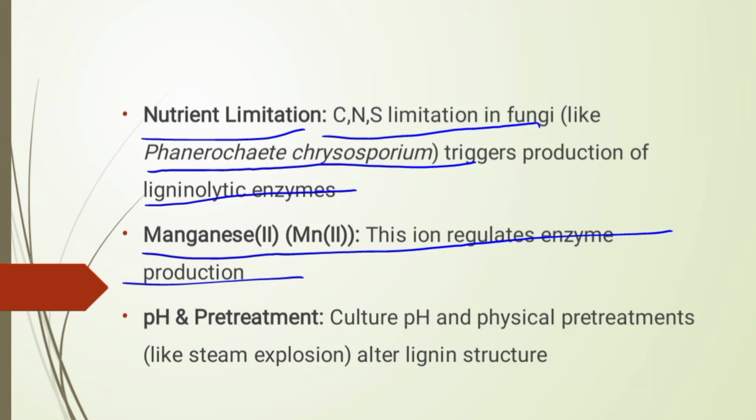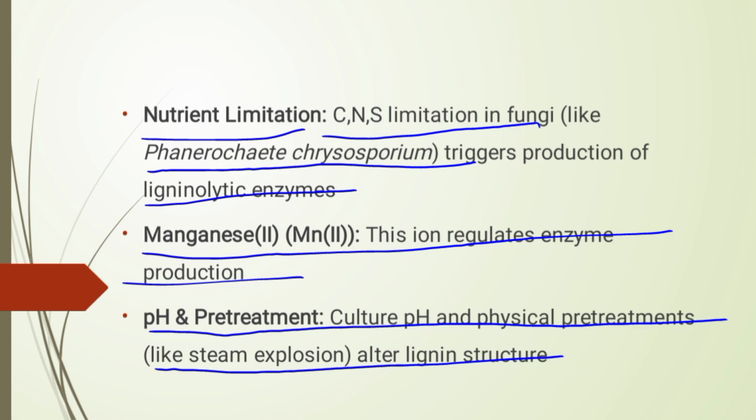Third is pH and pre-treatment. Culture pH and physical pre-treatments like steam explosion alter the lignin structure, affecting microbial access and degradation efficiency.